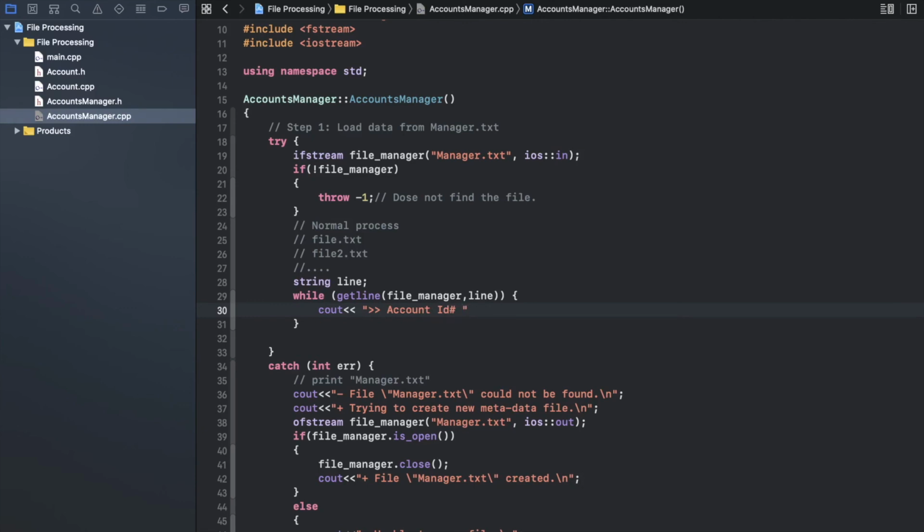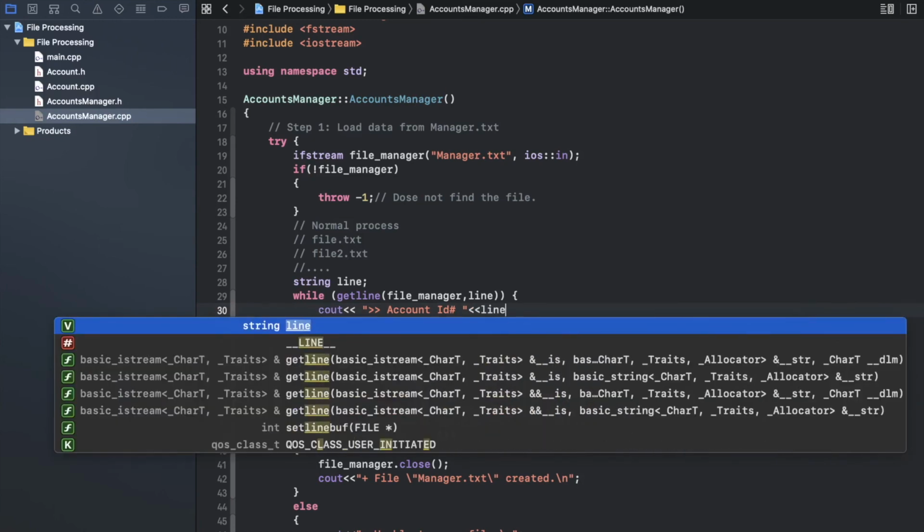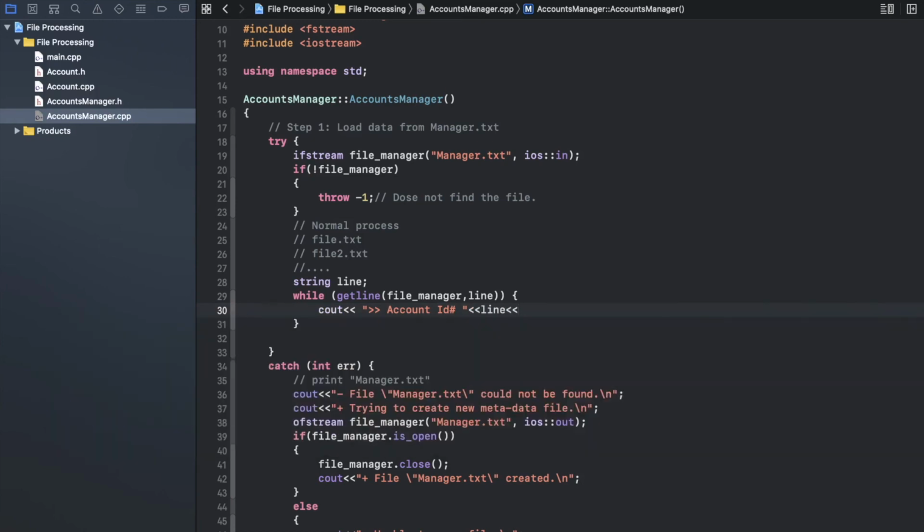So I will say account ID. I will print the line, because I want to check if my code is working well or not. So I will print account ID and the name of that file, and everything will be okay.